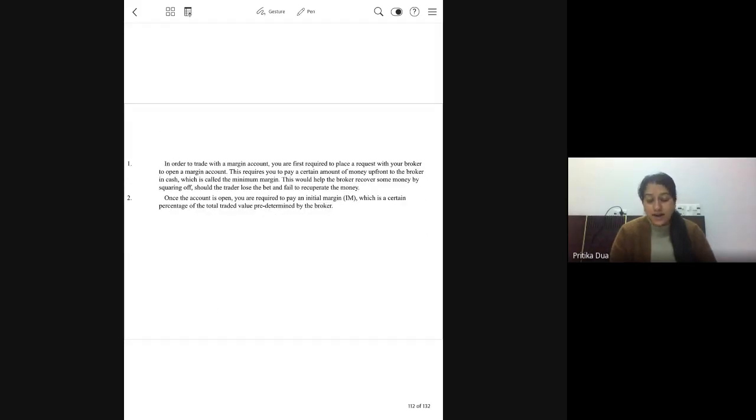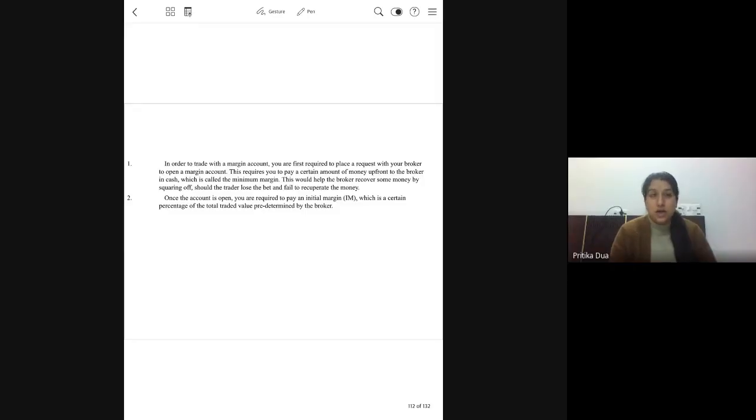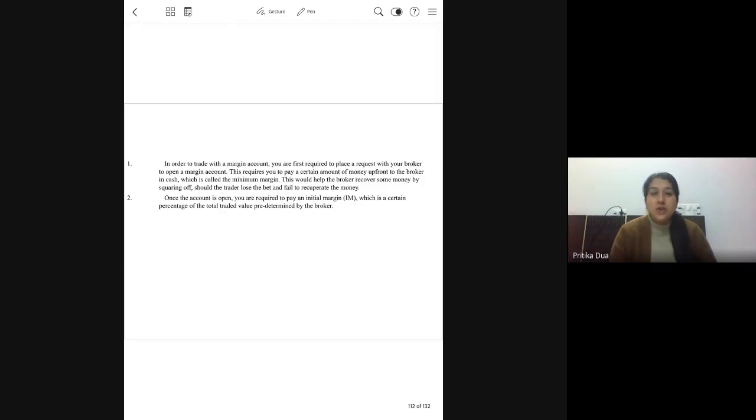Coming to the next slide, in order to trade with a margin account, you first need to open a margin account with the broker. You need to request the broker to allow you to trade on margin. Once the account is open, you will have to pay an initial margin. So this is predetermined by the broker. An initial margin in the margin account again is a security for the broker, so as to compensate for the loss if the investor fails to pay the amount of credit in the future.